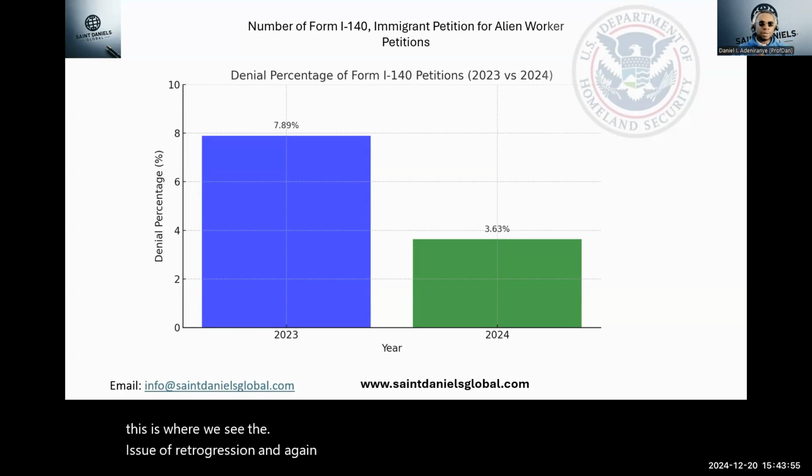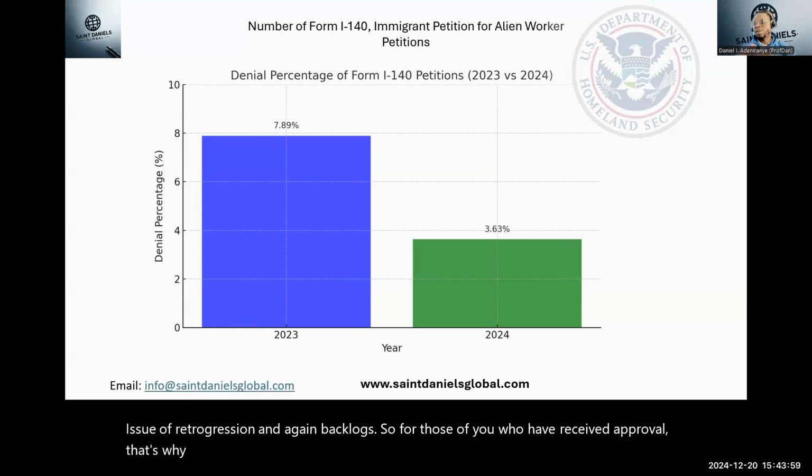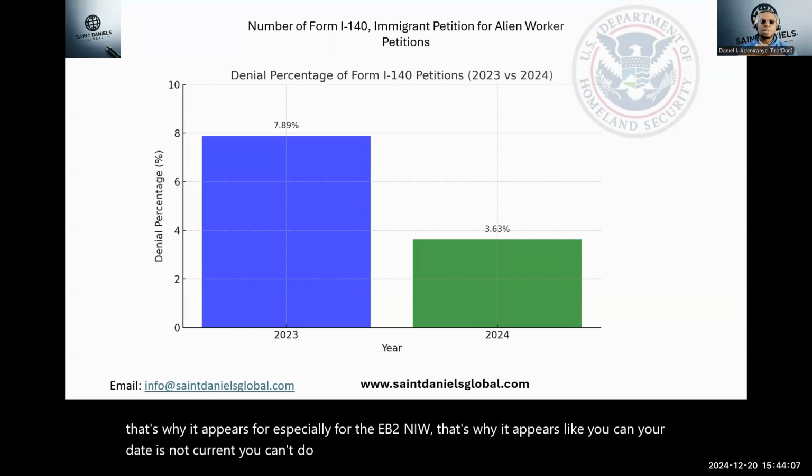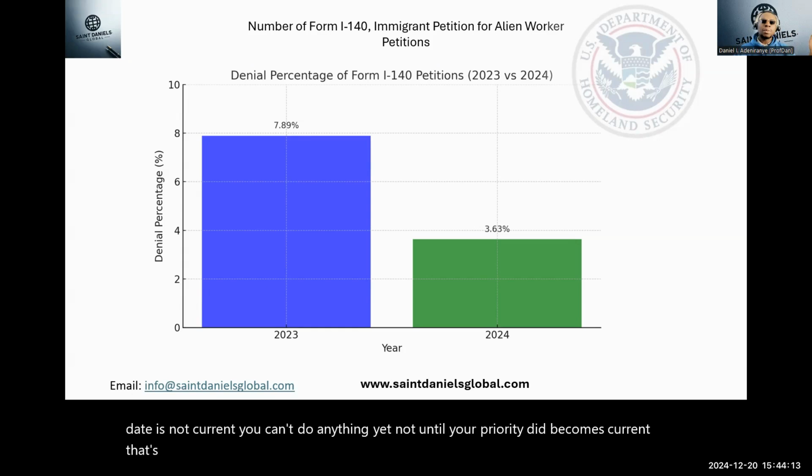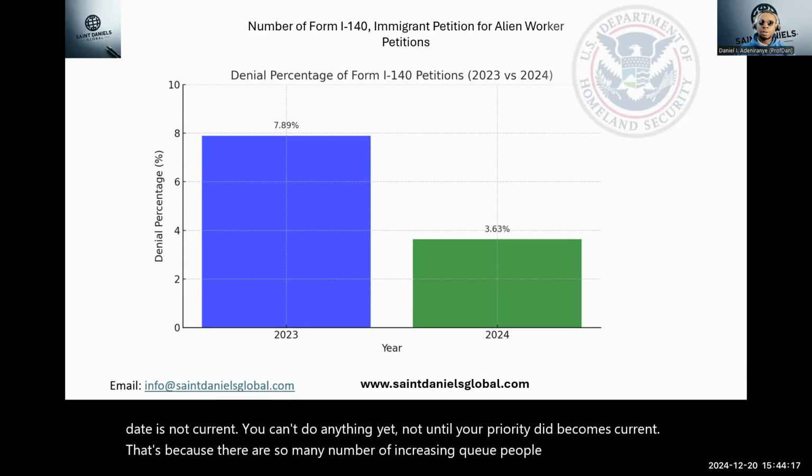So for those of you who have received approval, especially for the EB2 NIW, that's why it appears like your date is not current, you can't do anything yet, not until your priority date becomes current. That's because there is an increasing queue, so many people on the queue. Hopefully it keeps moving gradually.